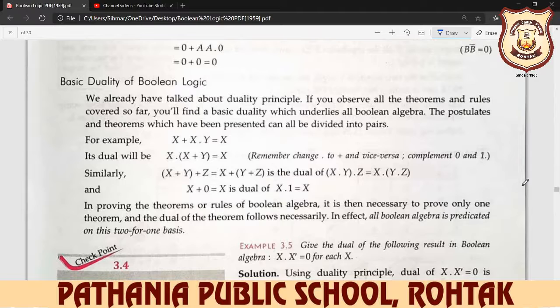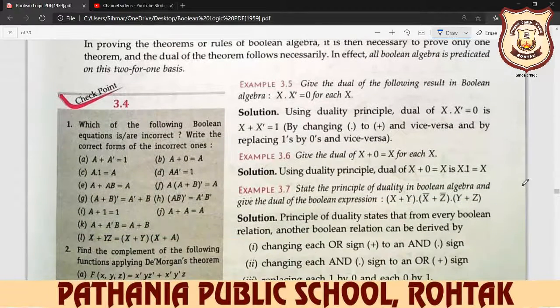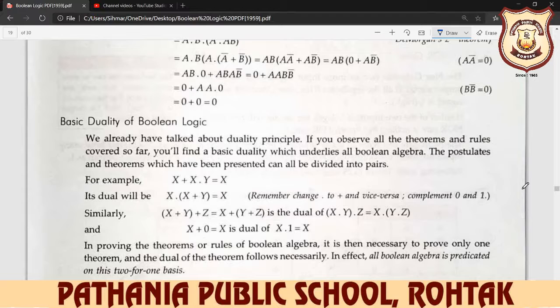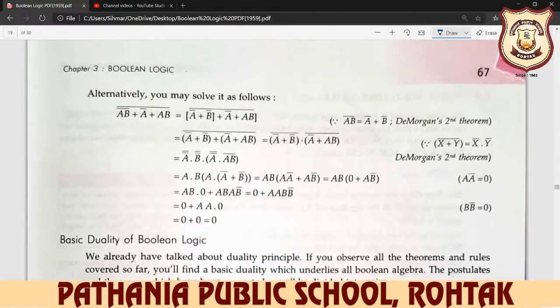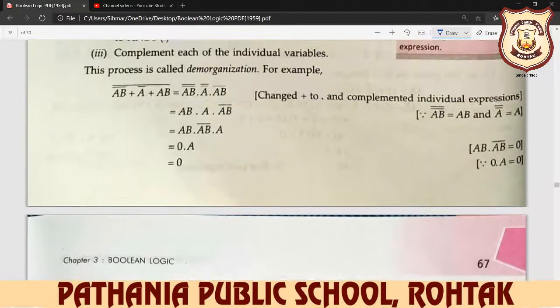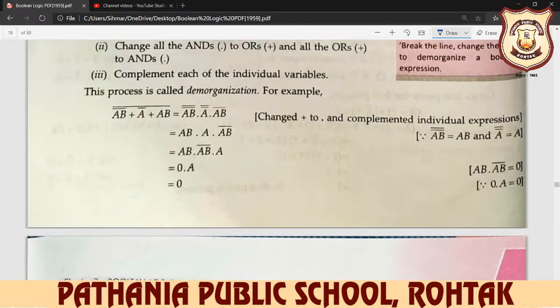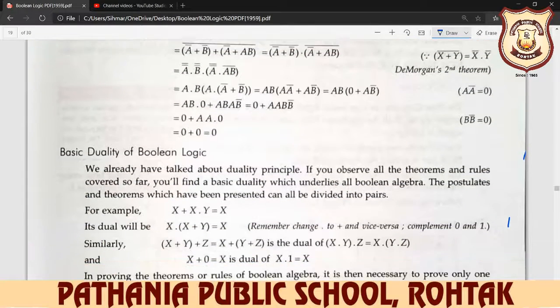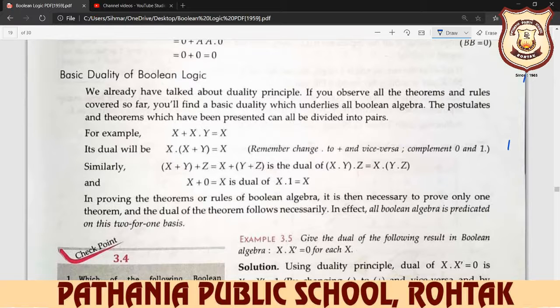So we take some examples here. We take the first example. First we solve it. Wait one minute. First we learn the basic duality of Boolean logic. What do we mean by the basic duality of Boolean logic? Anything left? No. De Morgan law process and alternative are completed. Now the basic duality of Boolean logic.